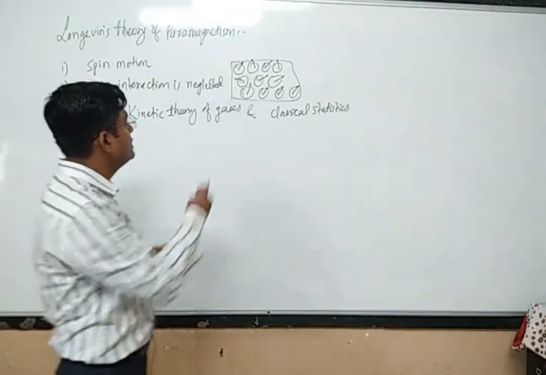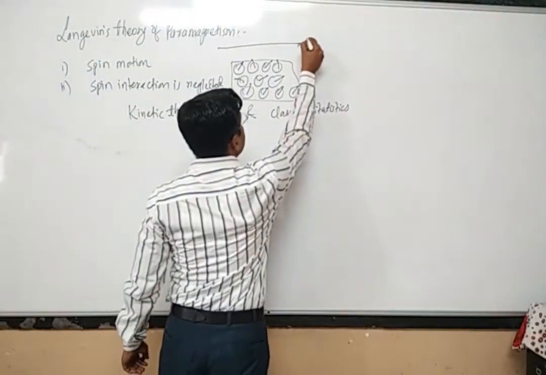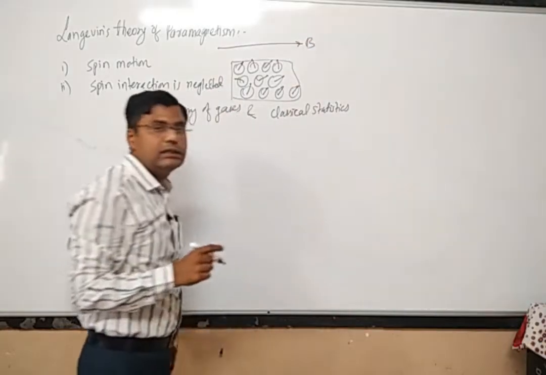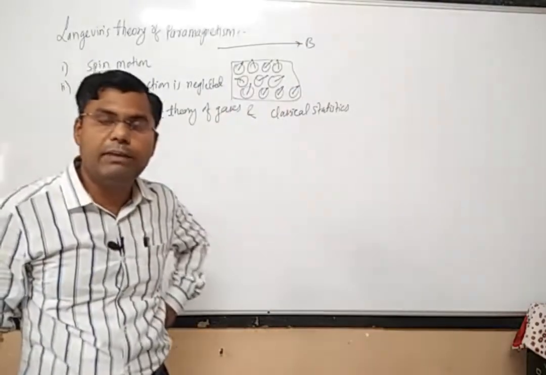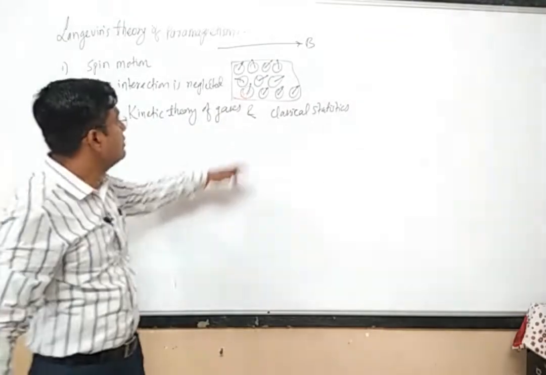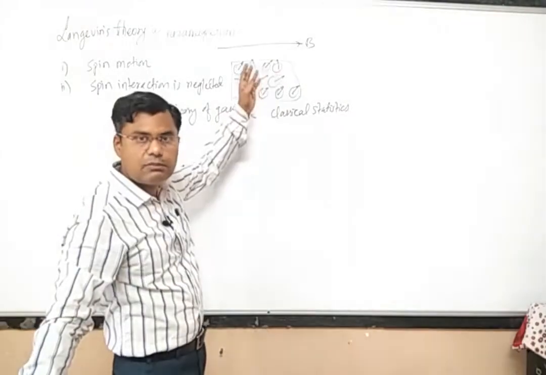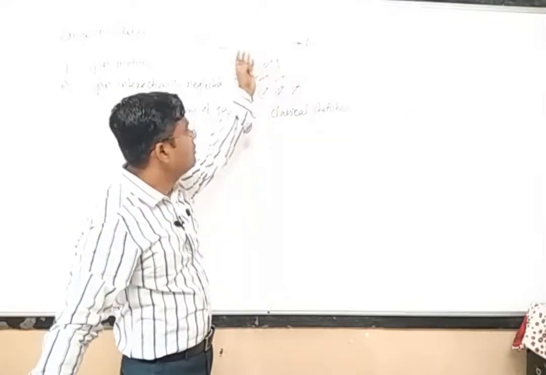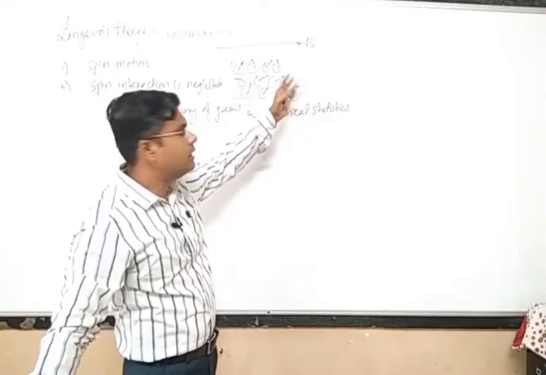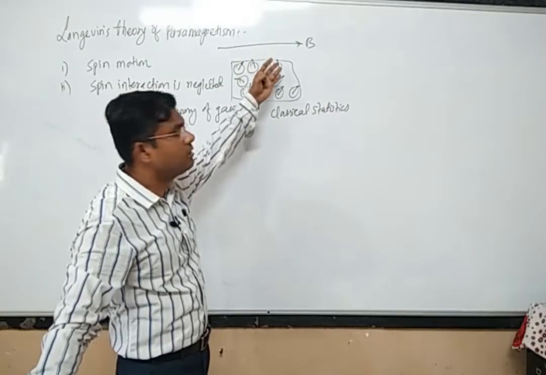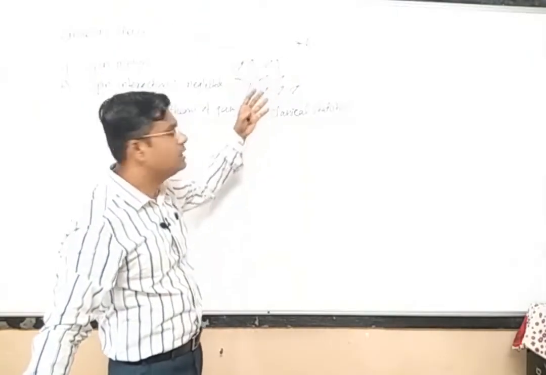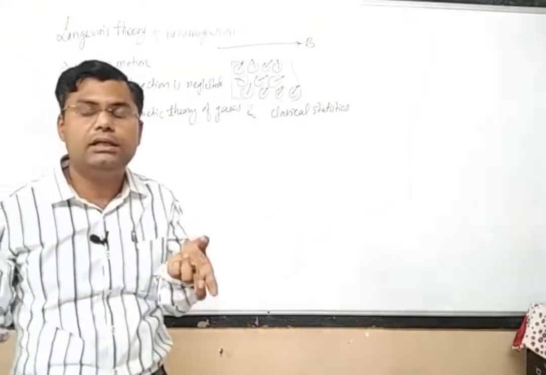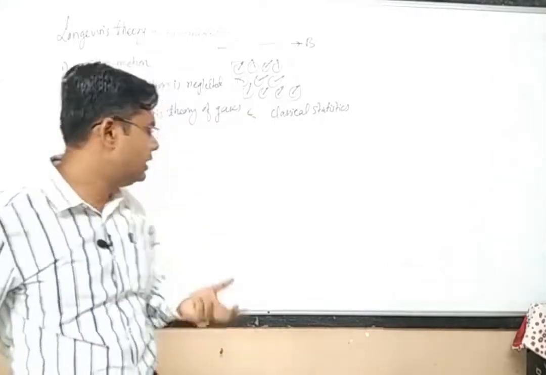But when this substance is placed in an external magnetic field, some of the magnetic moments will try to get aligned in the direction of the external magnetic field, and that will give rise to some magnetization in that direction.